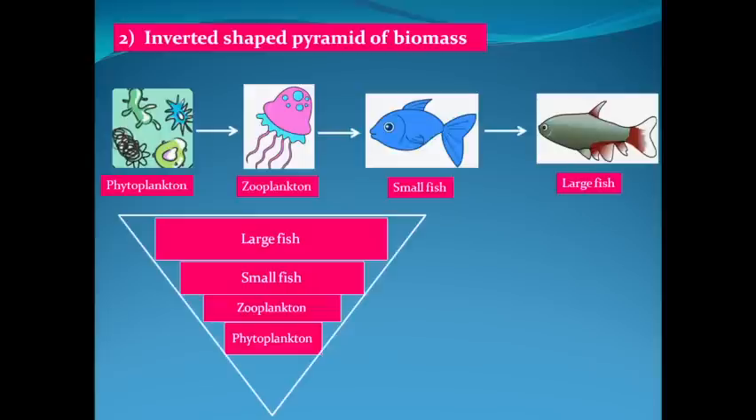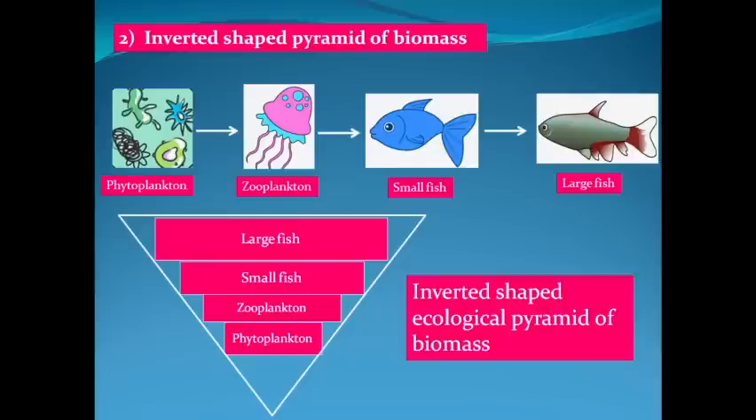So if you look at the shape of this ecological pyramid graph, it will be an inverted shape ecological pyramid graph because it is representing the information related to the biomass at each trophic level. So we'll call it inverted shaped ecological pyramid of biomass. So these were the two examples of ecological pyramid of biomass, upright as well as inverted shaped.